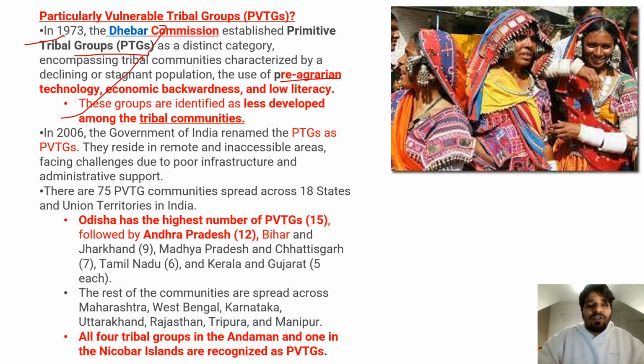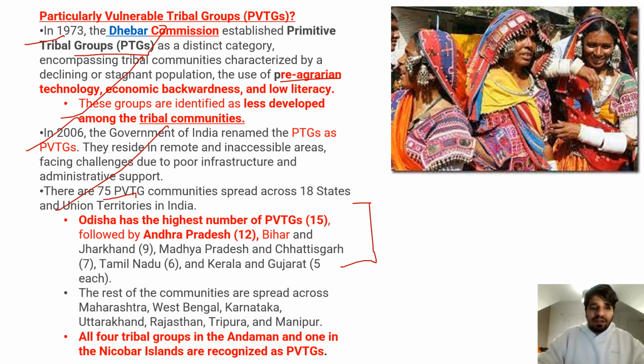In 2006, the name was changed from PTG to PVTG. There are 75 PVTG communities spread across 18 states and union territories in India. Odisha has the highest number of particularly vulnerable tribal groups, followed by Andhra Pradesh and Bihar.